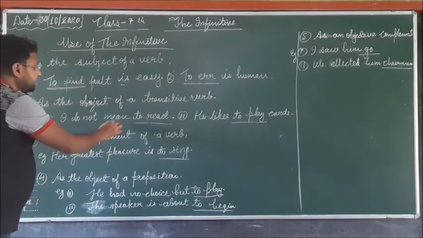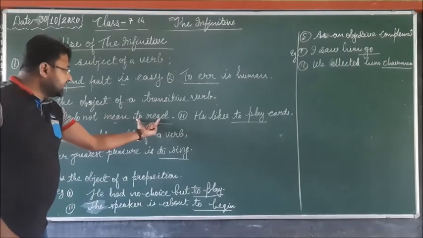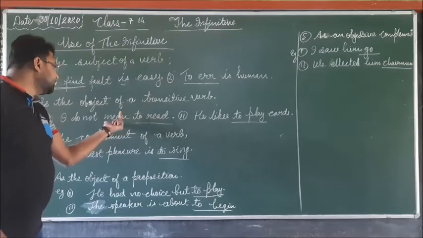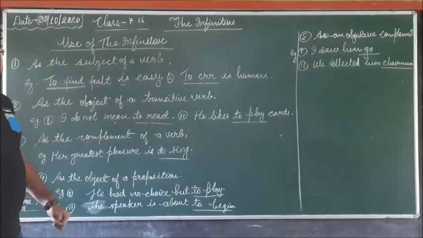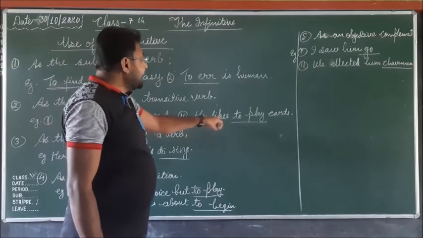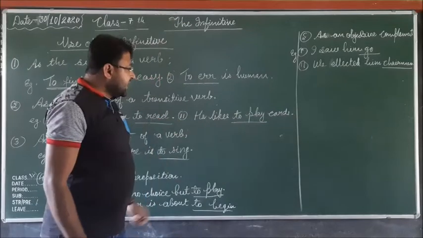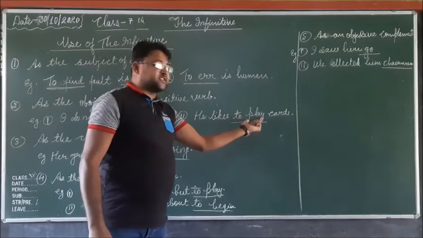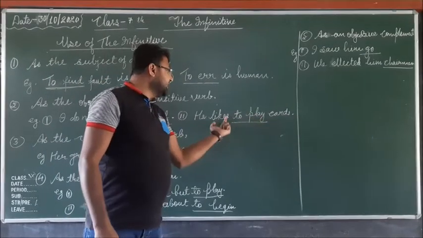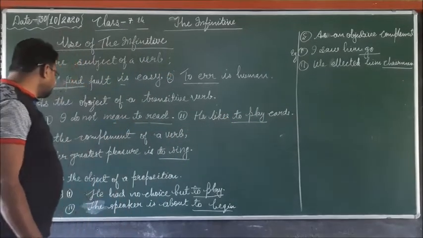Here the main verb is "mean", and "to read" is the infinitive, used as the object of the transitive verb. In the second example, "He likes to play cards." Here "likes" is the verb, and "to" plus verb first form is the infinitive, used as the object of the transitive verb.